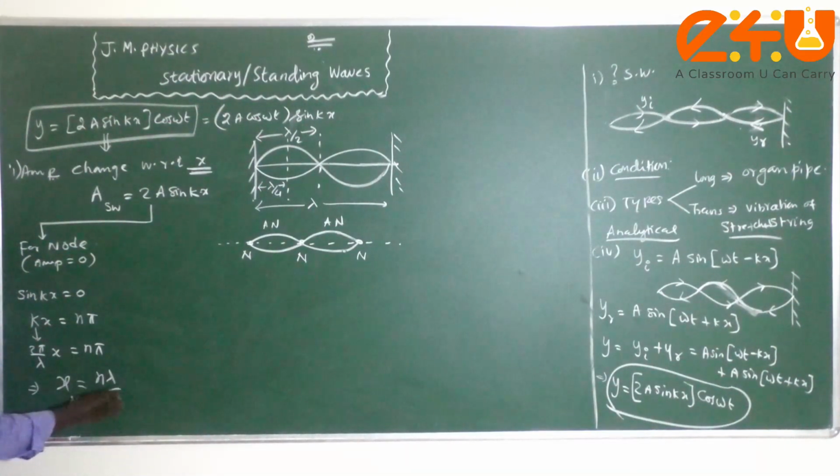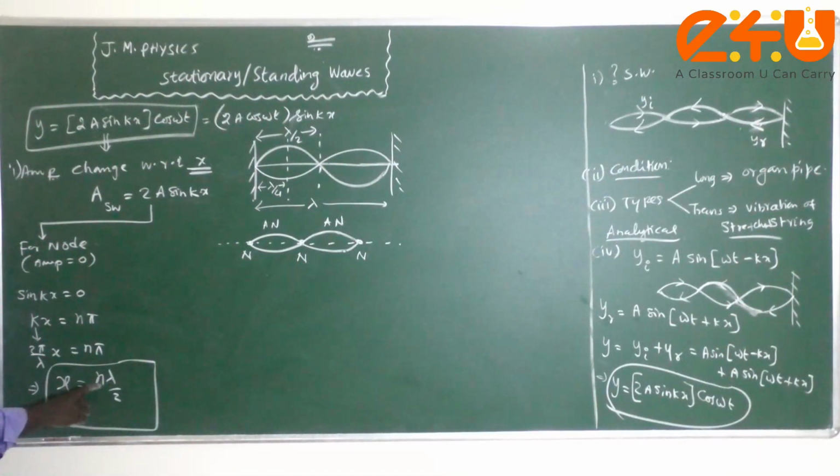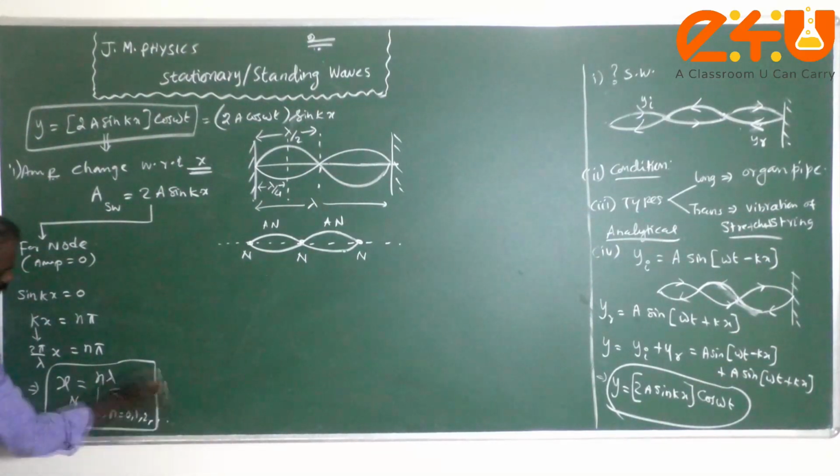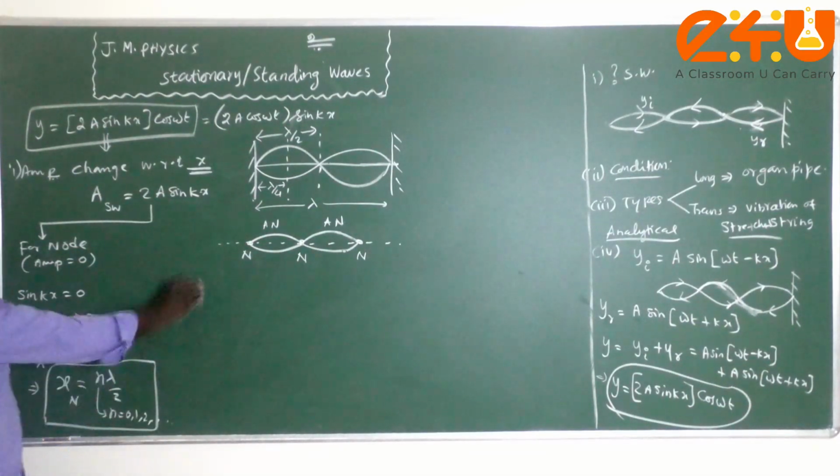N lambda by 2, and the corresponding running index is n equal to 0, 1, 2, 3, etc. Yes, that is the condition for the node.